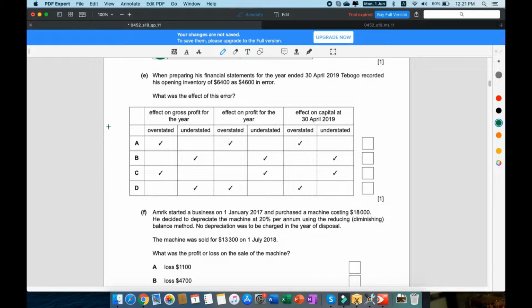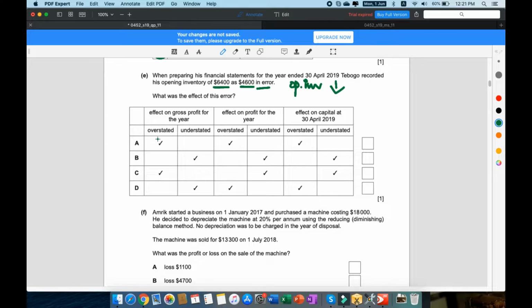Part E. When preparing his financial statements for the year ended 30th April 2019, Tebogo recorded his opening inventory of 6,400 as 4,600 in error. Right, so this means that his opening inventory is understated, because his inventory was actually worth $6,400, but he wrote it as $4,600 in error. Right, so what was the effect of this error? All right, so effect on the gross profit for the year. The gross profit is obviously going to be overstated.